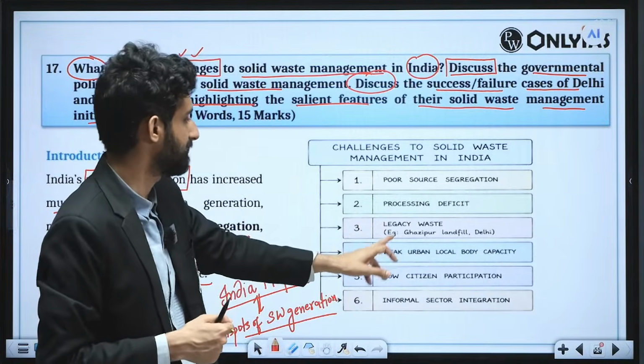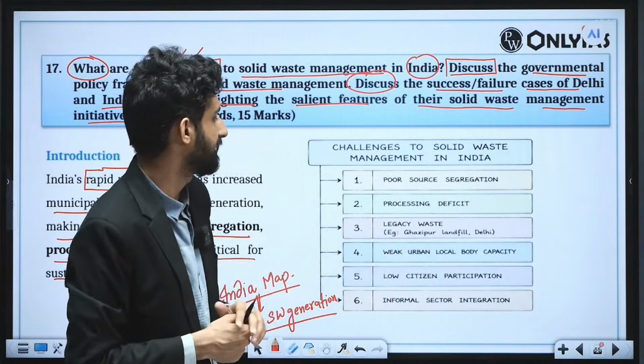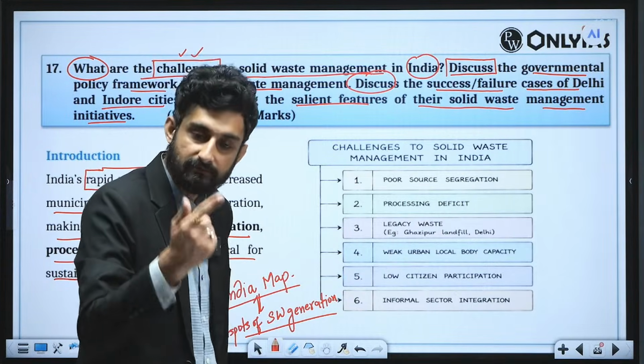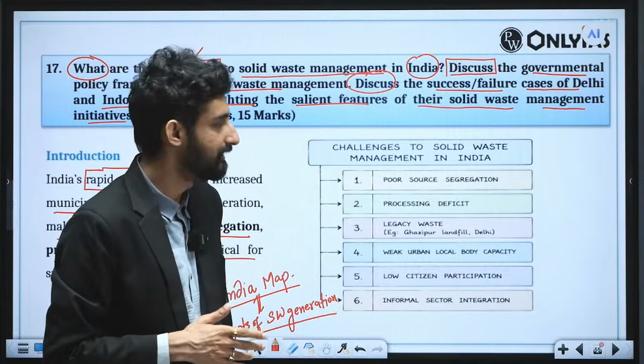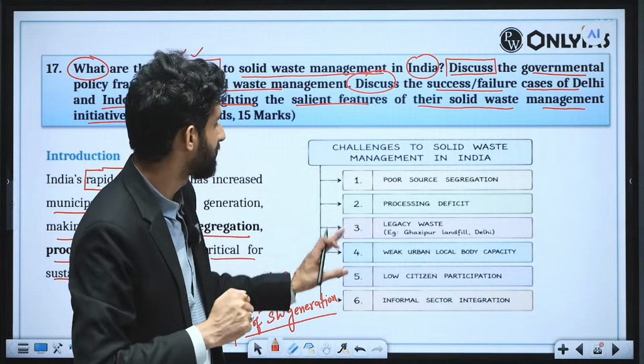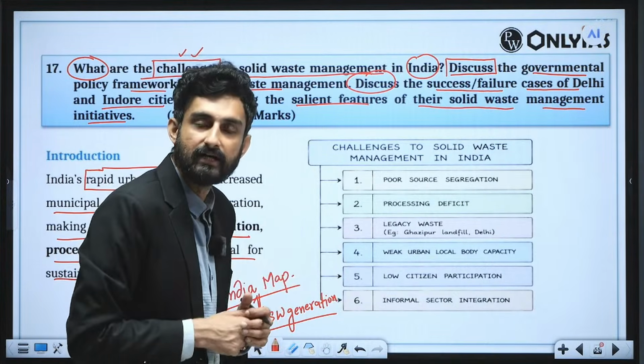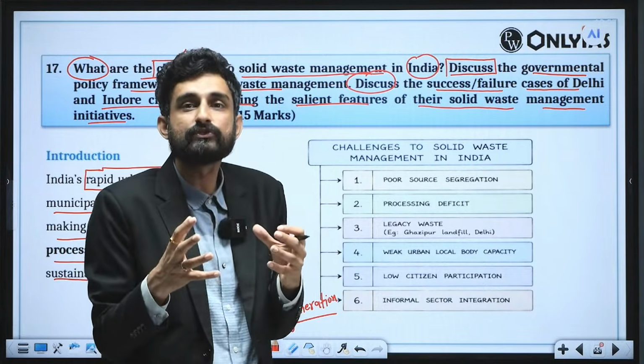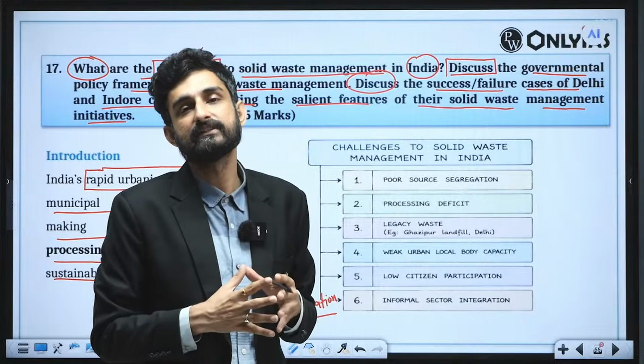So legacy waste example, Ghazipur landfill in Delhi. Weak urban local body capacity, especially in terms of funds, functionaries and functions as well. So the 3Fs that we see. Then low citizen participation is there. Again, citizens do not have the authentic attitudes to take care of the locations they exist in.